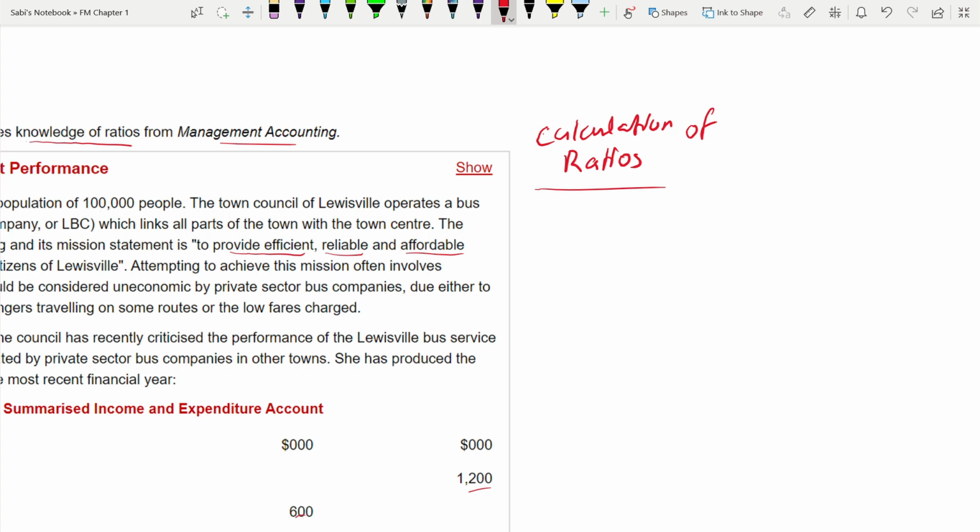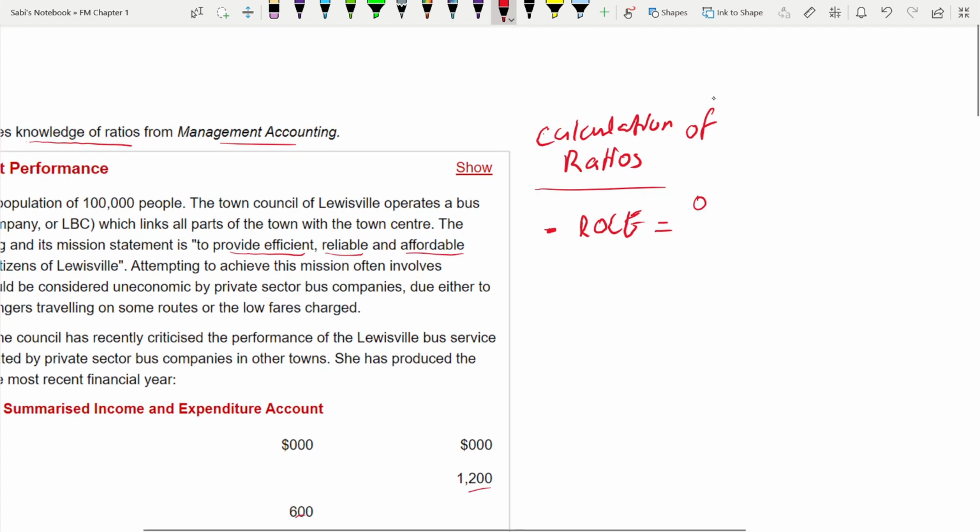Okay, now first ratio, return on capital employed, ROCE. Write the formula, because then you know what you are choosing. So what is the formula for ROCE? This is assumed knowledge from your previous paper. You have to know it. In your exam, this formula is not in your formula sheet. All those ratio formulas, you have to memorize them in case you forgot.